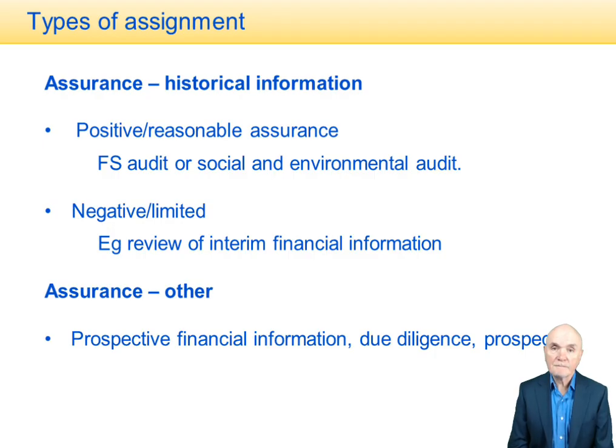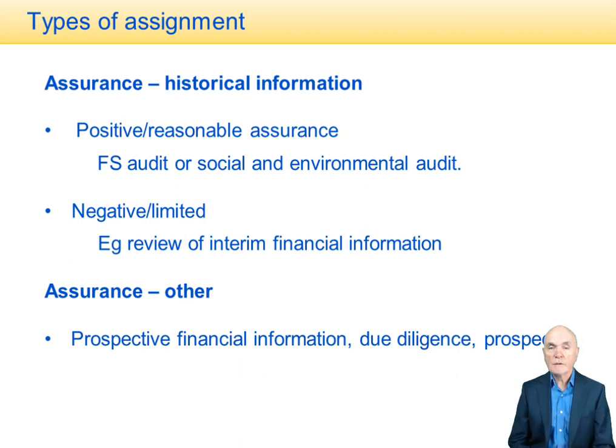Types of assignment. The first types of assignment we're going to look at are known as assurance engagements or assurance assignments. In these assignments, the auditor or the accountant is giving some sort of opinion on, for example, the financial statements.